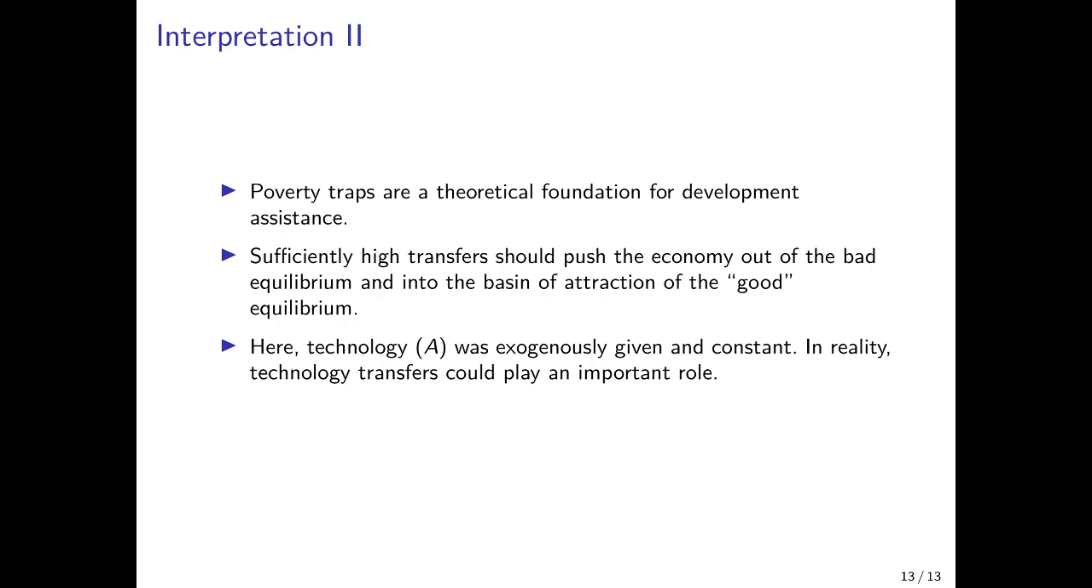But there are many, many other aspects and mechanisms that remain unconsidered here. And there are a lot of mechanisms of how one could generate poverty traps in an overlapping generations model, and many of them are described in the article by Azariadis that I've mentioned at the beginning, or in the book by Acemoglu in chapter 21.